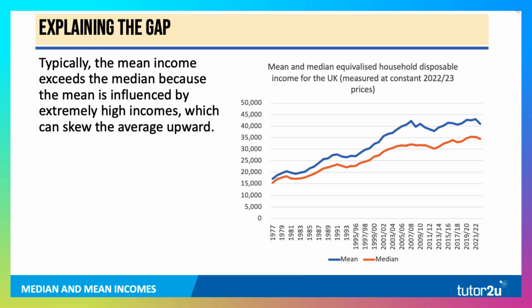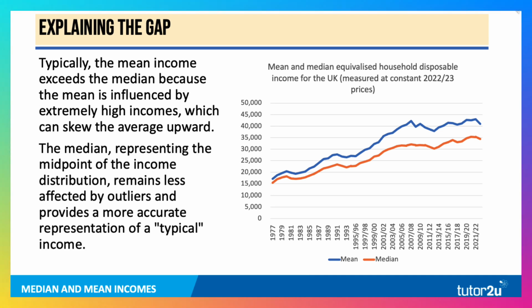Now, typically, why does this happen? Well, typically the mean income is greater than the median because the mean, or the average, is influenced by extremely high incomes, and that can skew the average upwards. The median, as we've just said, represents the midpoint, the middle of the income distribution, and that's less affected by the outliers and provides in many ways a more accurate representation of a typical household income.